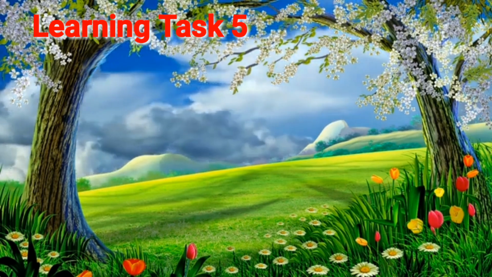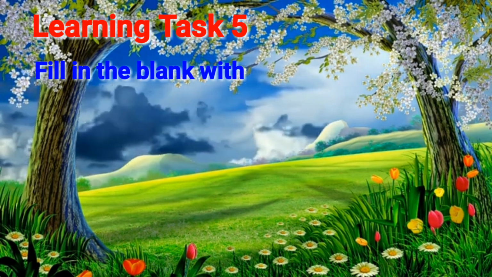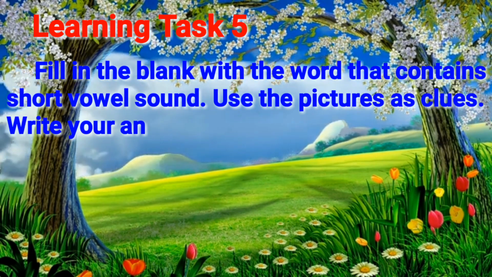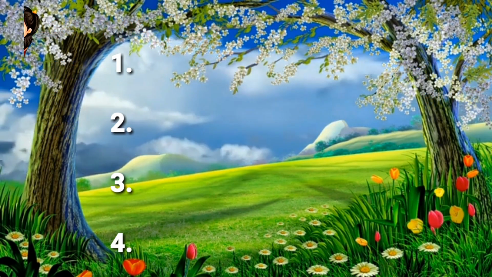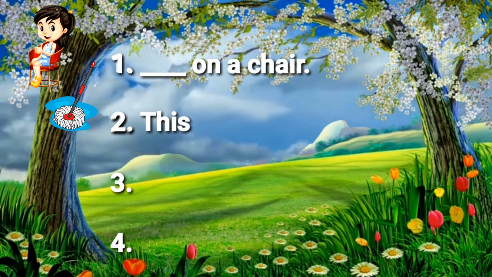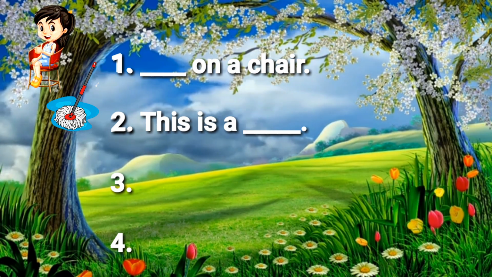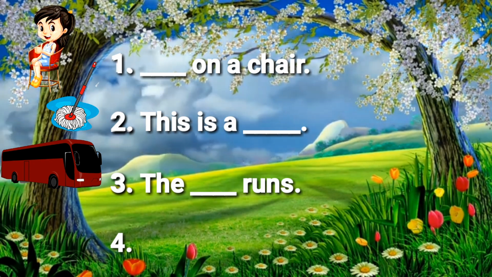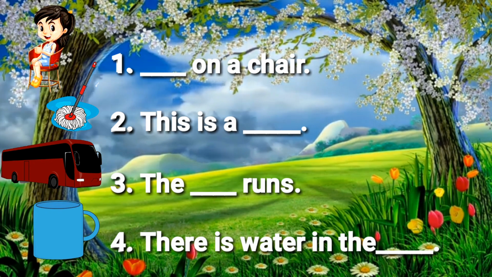Learning test number 5. Fill in the blank with the word that contains short vowel sound. Use the pictures as clues. Write your answers in your notebook. 1. Blank on a chair. 2. This is a blank. Look at the picture. What is that? 3. The blank runs. And 4. There is water in the blank.